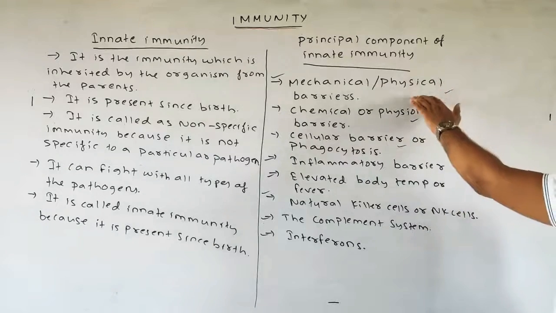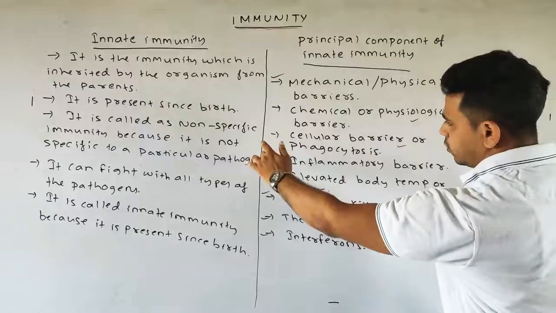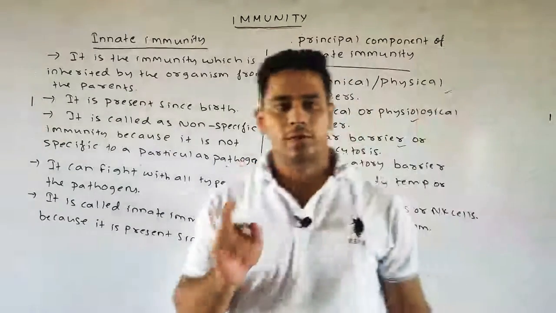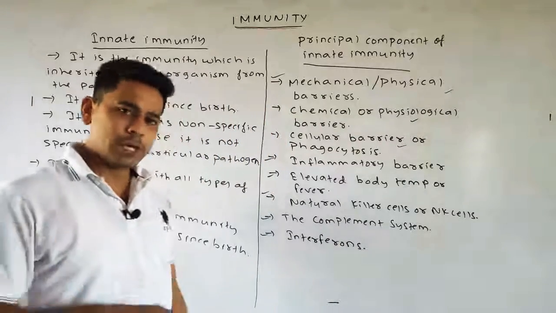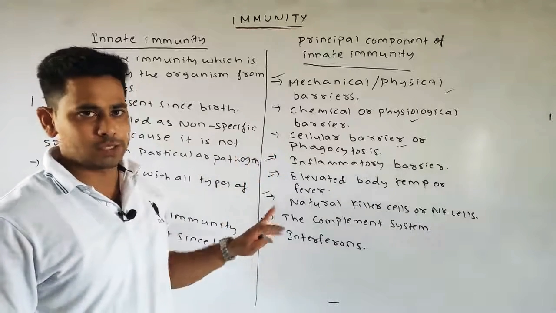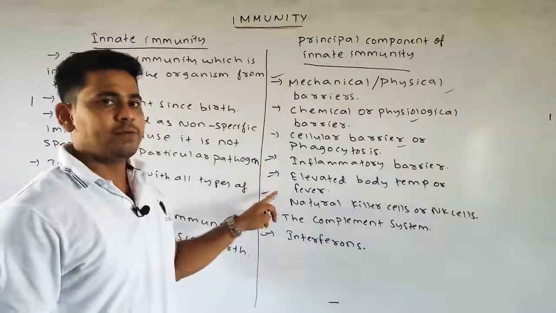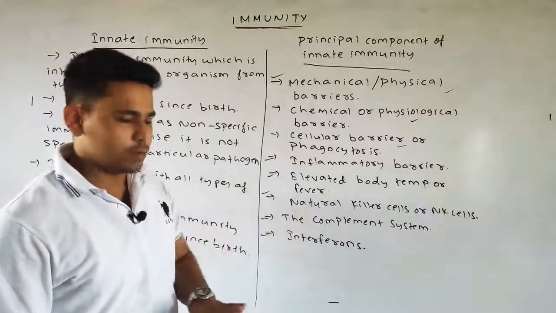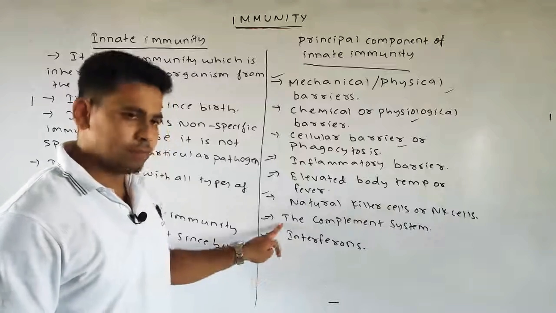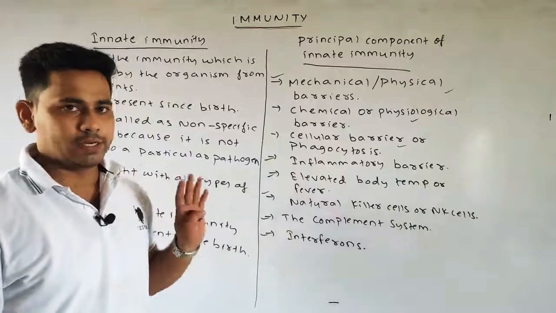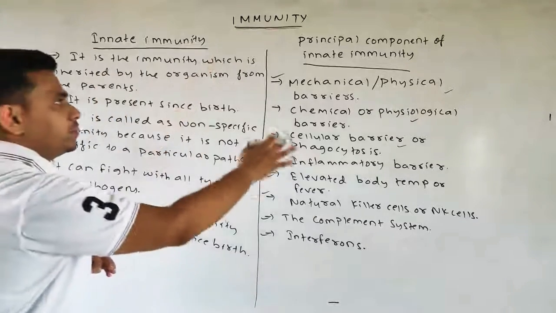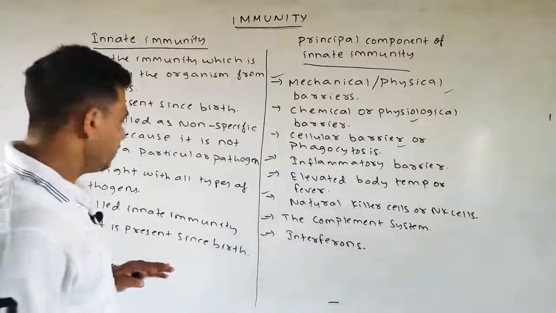So what are your principal components? 1, 2, 3, 4, 5, 6, 7, 8. Total 8 components are present. First is the mechanical or physical barrier. Second is the physiological or chemical barrier. Third is the cellular barrier or phagocytosis. Fourth is the inflammatory barrier. Fifth is elevated body temperature or fever. Sixth is natural killer cells, or NK cells. Seventh is the complement system, and last is interferon. So as of now we discussed what innate immunity is and what its various principal components are. Please note down.